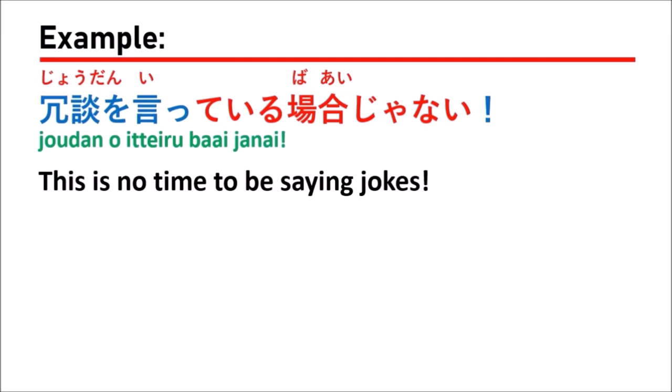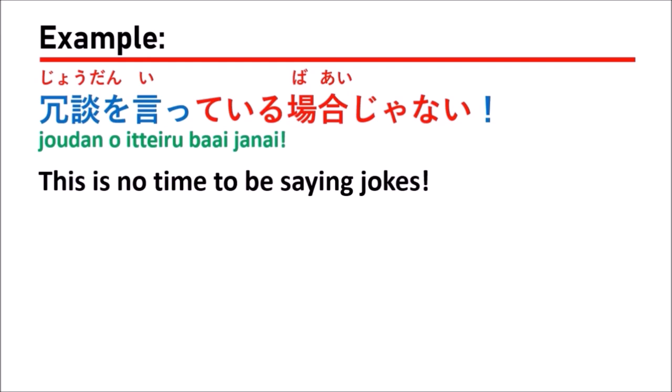So in this sentence you can say 冗談を言っている場合じゃない. There is no time to be saying jokes.